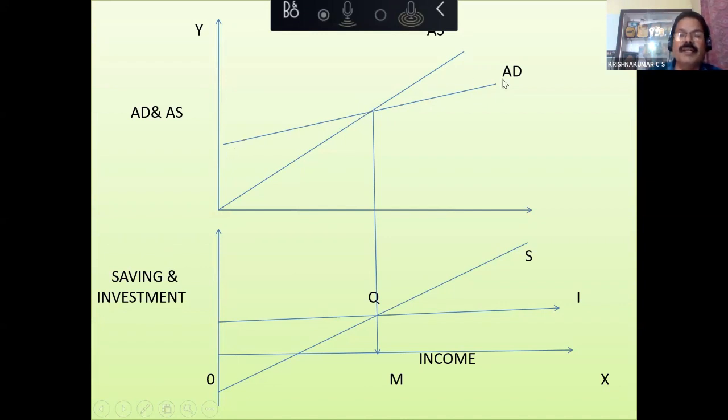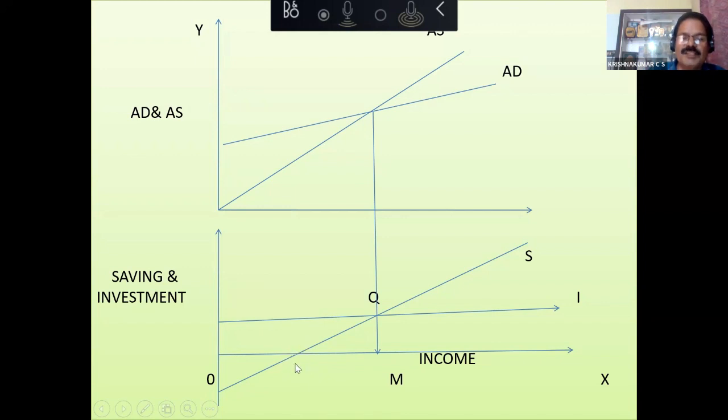We have the AD curve and we have the income curve or AS curve, and at this point both are equal. The same you take down, you can see the saving curve, it starts from the negative side of the y-axis because there is dissaving, and we have drawn the investment curve. Here one mistake children generally make. Sometimes they take this point as equilibrium point.